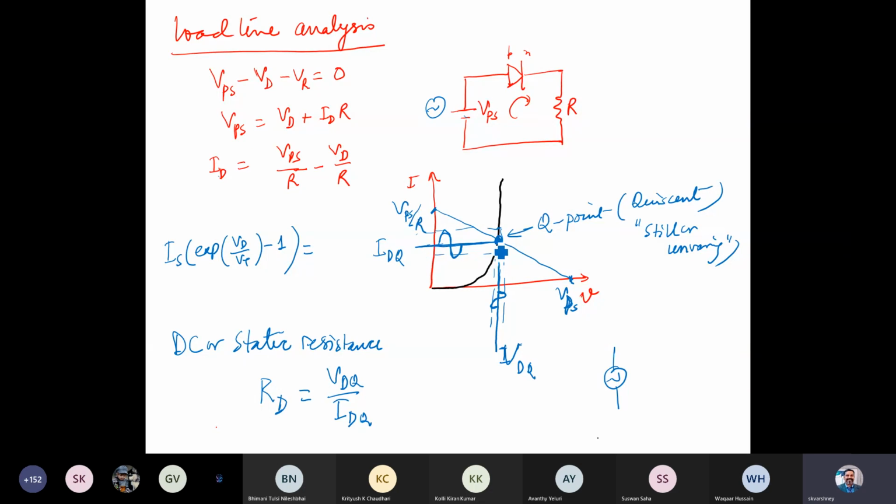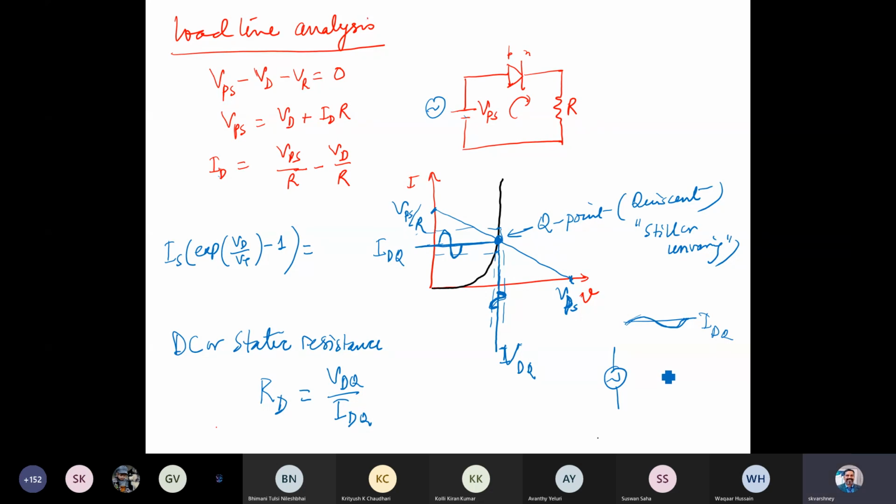The DC component we simply identify at this intersection point, and since I'm applying a time varying signal onto this one, it means that if this is the IDQ level, there is a time varying component onto the current, and the same way onto the VDQ, which is being added.